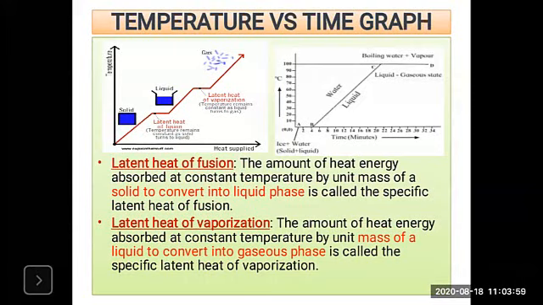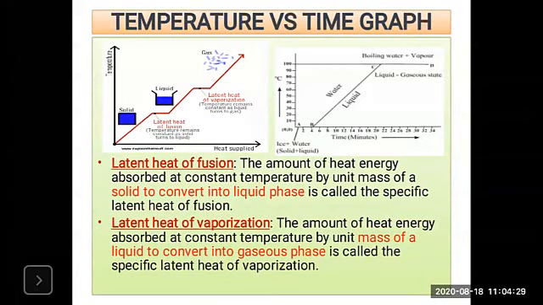Now what does line BC indicate? It represents the rise in temperature of water from 0 degrees Celsius to 100 degrees Celsius. With continuous heat supplied, the temperature of the water rises. In a graph, it represents the rise in temperature, from 0 degrees Celsius to 100 degrees Celsius.